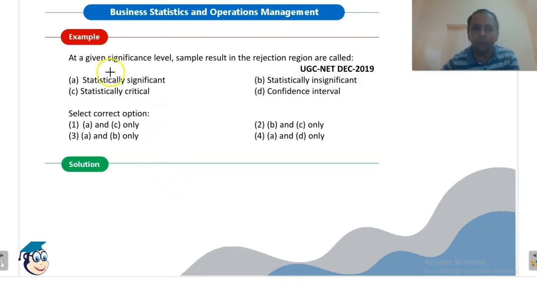So these are some of the examples from previous year's questions. At a given significance level, sample results in the rejection region are called statistically significant. If the rejection region, that means we are rejecting the null hypothesis. When will we reject the null hypothesis? When there is a significant difference between the two parameters. Okay, so this one is true. Then the rejection region is also called critical region. Okay, so option A and C are correct here. So code 3 is the correct answer in this case.